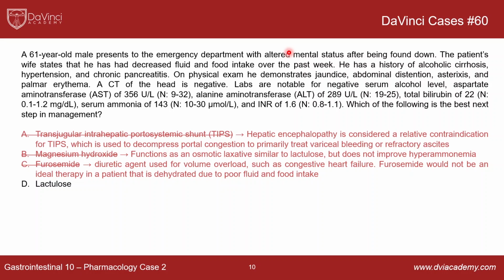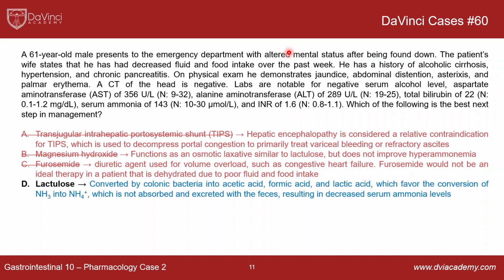Furosemide is a diuretic agent used for volume overload, such as in congestive heart failure. It would not be an ideal therapy in this patient that's dehydrated due to poor fluid intake and food intake. And as far as ascites, often you can give furosemide in those situations, but often patients also get a paracentesis, which is also a procedure we do in interventional radiology, where essentially you just stick a needle into the peritoneal cavity and drain the fluid out.